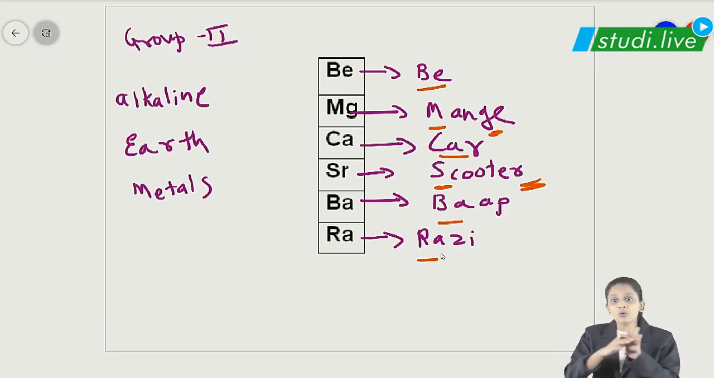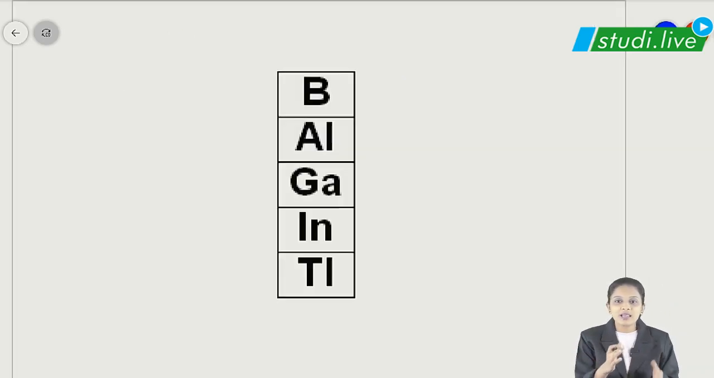So let's move on to our next group. We are going to jump directly to group number 13. So let's move on to our group 13 elements. So students, we have our group 13 elements over here.